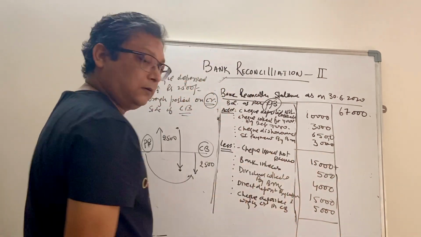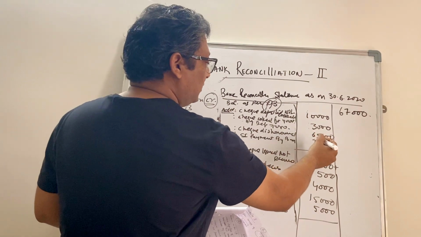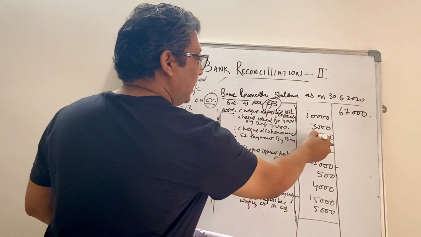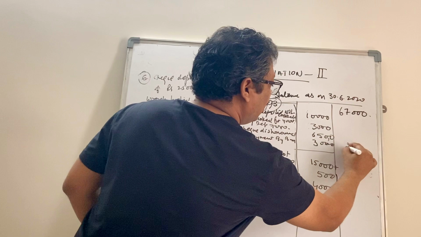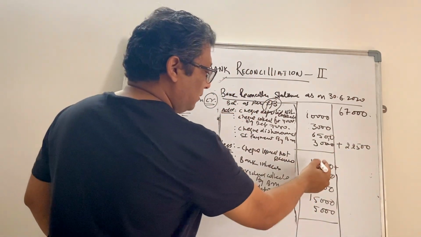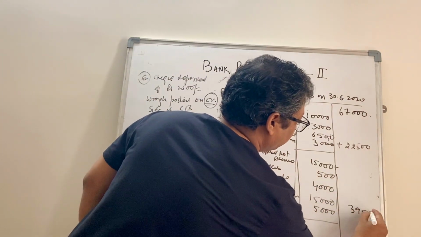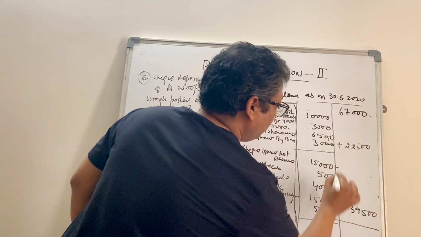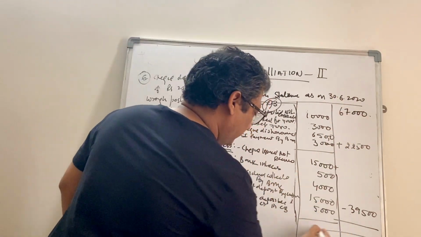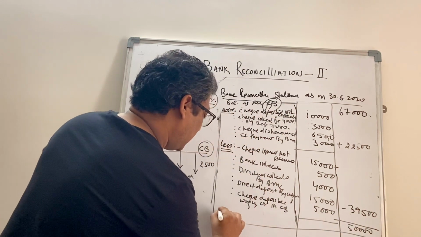Now this is plus 13, 16, 19,500, 22,500. This is plus 34, 39,500 is negative. So if you adjust everything, it will come as 50,000, which is